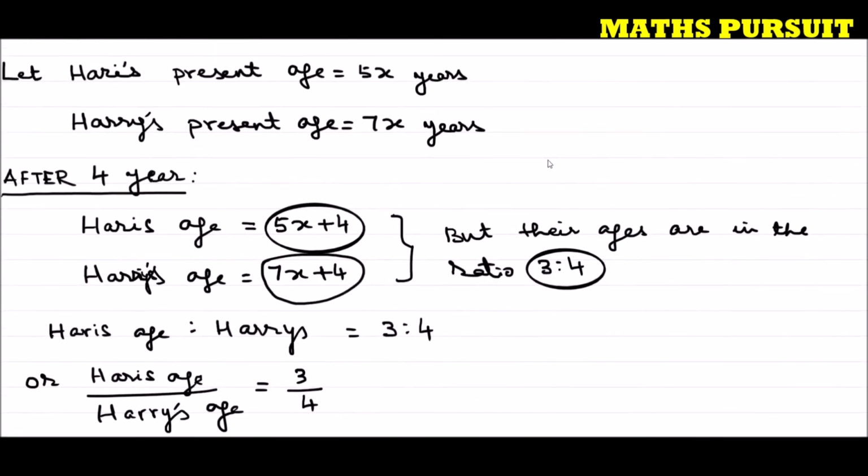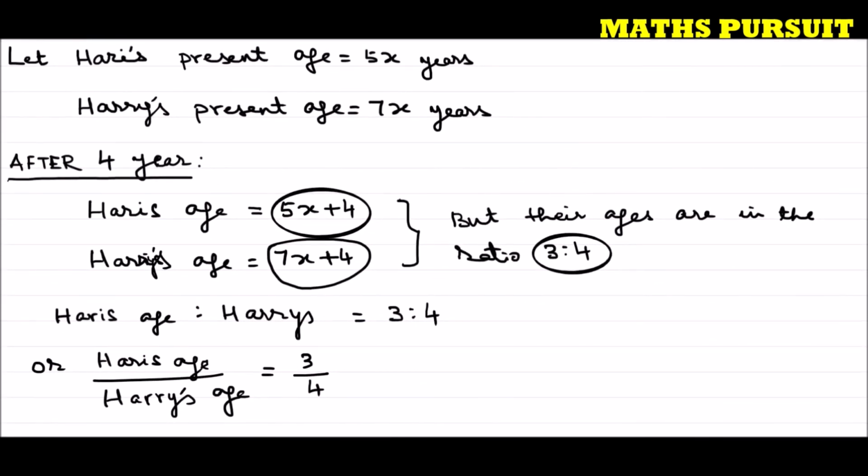If you look here, we have assumed let Harry's present age be equal to 5x years. That means instead of x, I can now replace the value of x with 4. Here, 7x, instead of x, I can replace the value of x with 4. That is 5 4s are 20, and 7 4s are 28. So Harry's present age is equal to 20 years and the other person's present age is equal to 28 years.